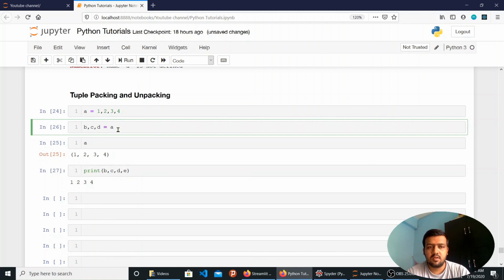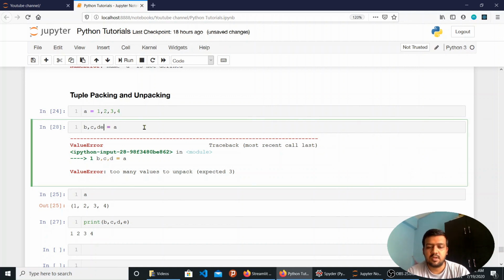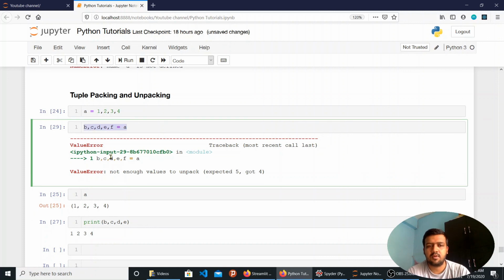If you do this, you will get an error that there are too many values to unpack, because you need a fourth variable here as well in order to unpack this tuple. Even I cannot take an extra variable here and assign it a duplicate value. It will return the error that there are not enough values to unpack, because you are expecting 5 values and you only have 4 values.